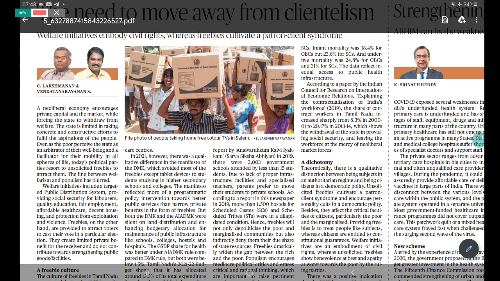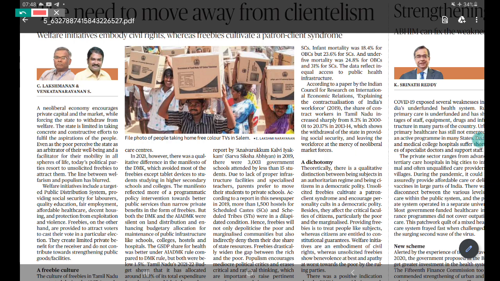empowerment side. But here what you have to understand is that even in entitlement there are two categories. One is welfarism and another is populism. Welfarism embodies civil rights, because it is the need of the citizen, and it is something that is important. But at the same time populism should not be there, because populism is based on the political aspirations of the political parties just before the elections.